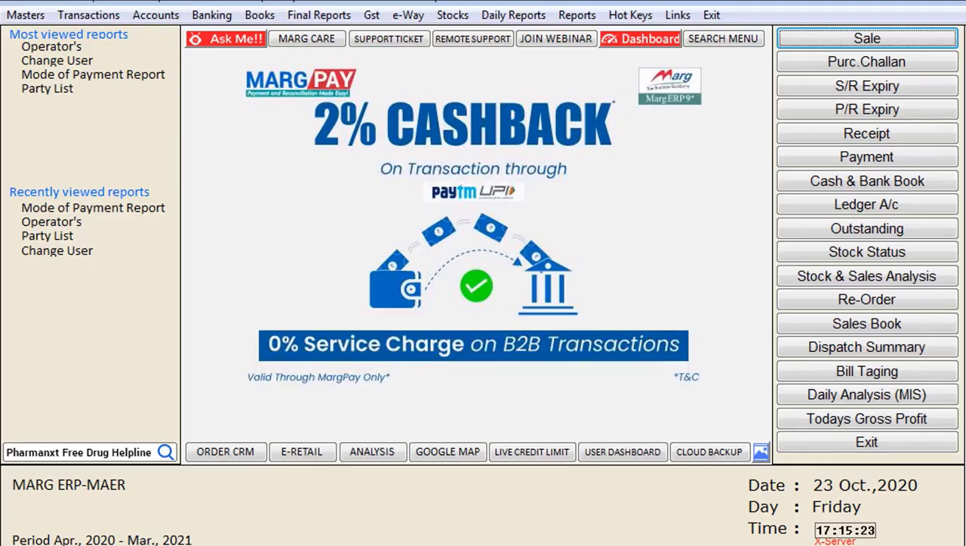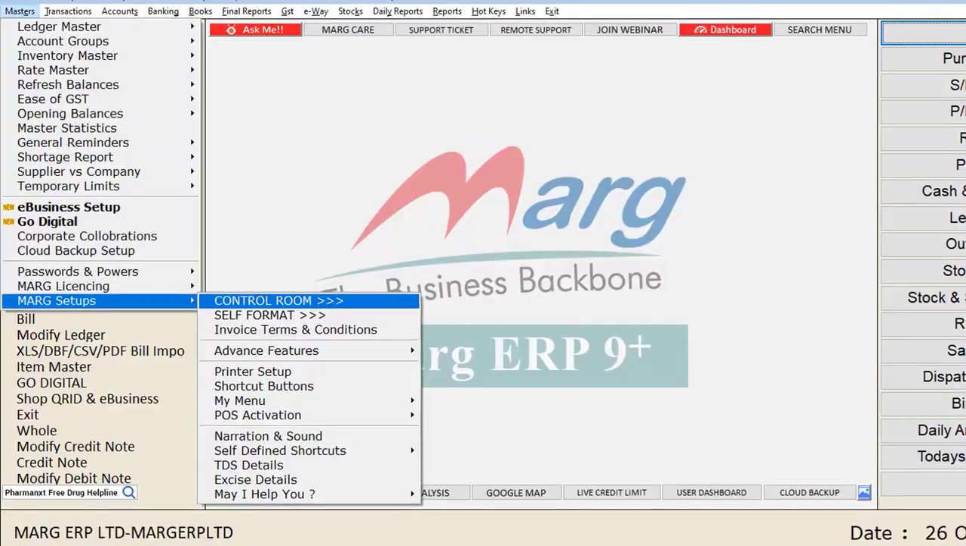For that, firstly you will do the setup of the cashier option, and one thing you will take care of here is that whatever setup you do in the control room for your operators and cashiers, you will do that by logging in with your user. So after logging in with your user, you will go to the Masters menu, then to Mark Setups, and then from here you will click on Control Room.